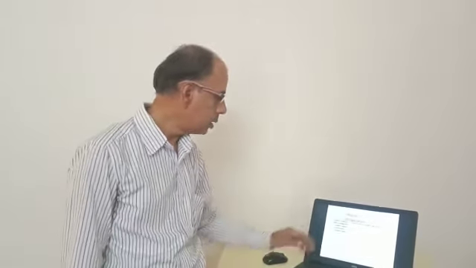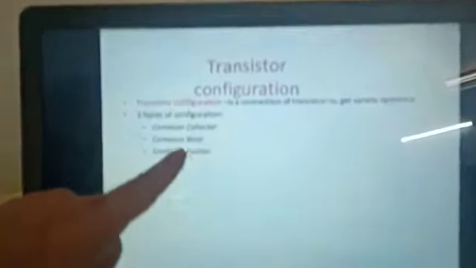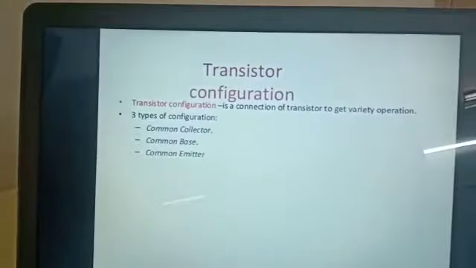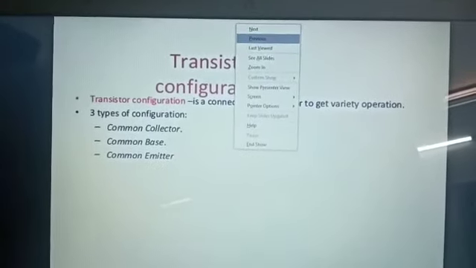Why? There is a reason here. In a common base configuration, the base of the transistor is common to both input and output terminals. If you go here, this is the figure.